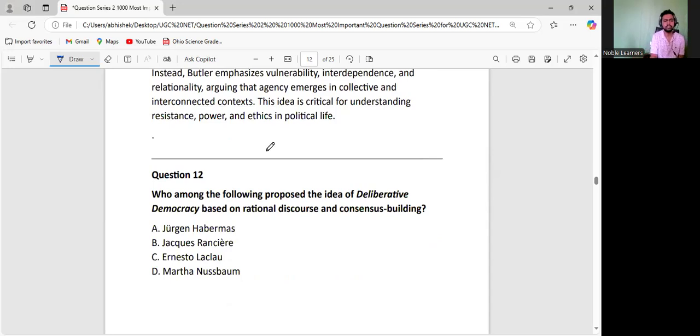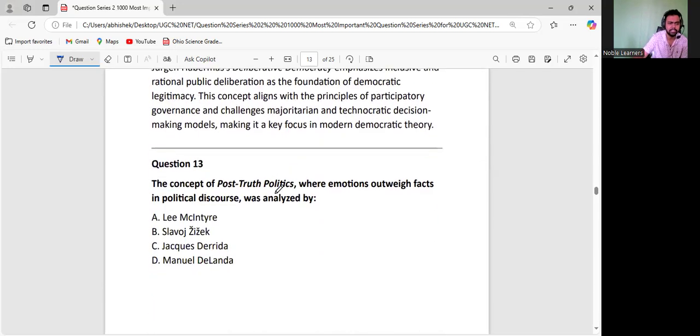Who gave the concept of deliberative democracy? I think we discussed this deliberative democracy right now. So let us go to this. I think this question is being repeated, I believe. So deliberative democracy, I think I told you about this one. This is a kind of discussion between the leader and the citizen, and after that they take the decision. Jurgen Habermas is related to this, you have to remember. I think we discussed this one. Now let us go to the next one, right?